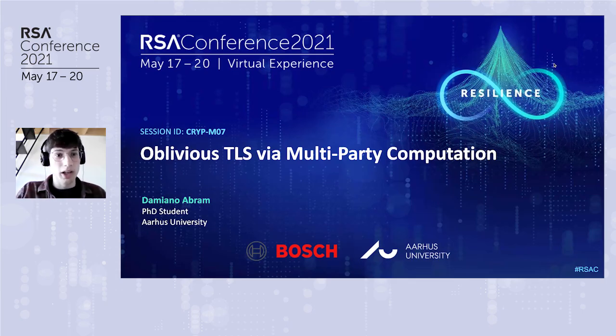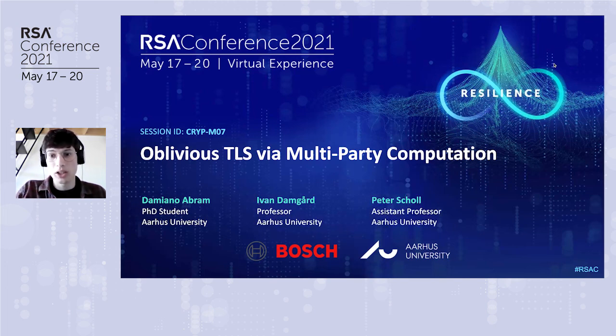So hi everybody, we now present a paper, Oblivious TLS via Multi-Party Computation, and this is the result of a collaboration between me, Ivan Damgård, and Peter Scholl from Aarhus University, and Sven Trefinger from Bosch. Oblivious TLS is a multi-party execution of a TLS endpoint, and in particular, it's a protocol that allows a set of parties constituting a composite server to securely communicate with any client on the internet. And the clients don't need to know that multi-party computation is used at the server side. They just need to support TLS.